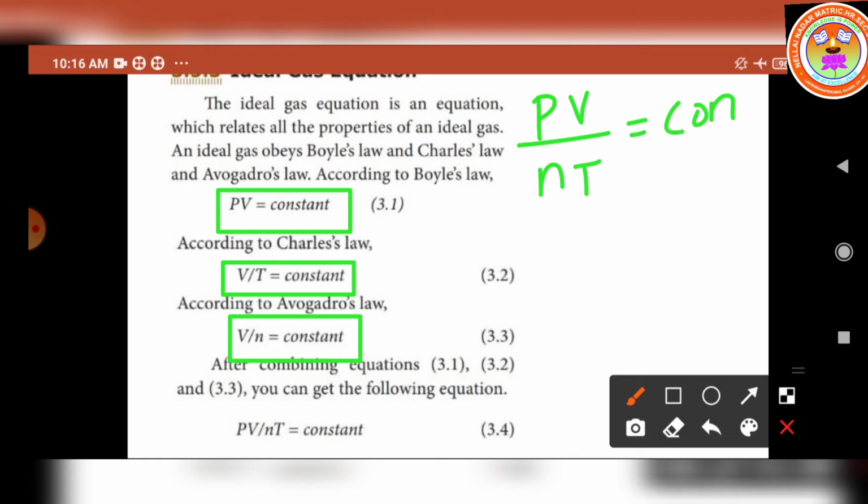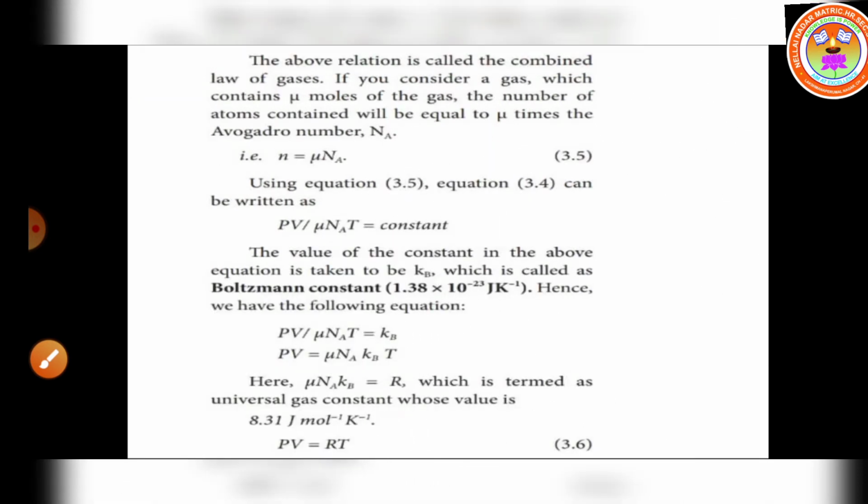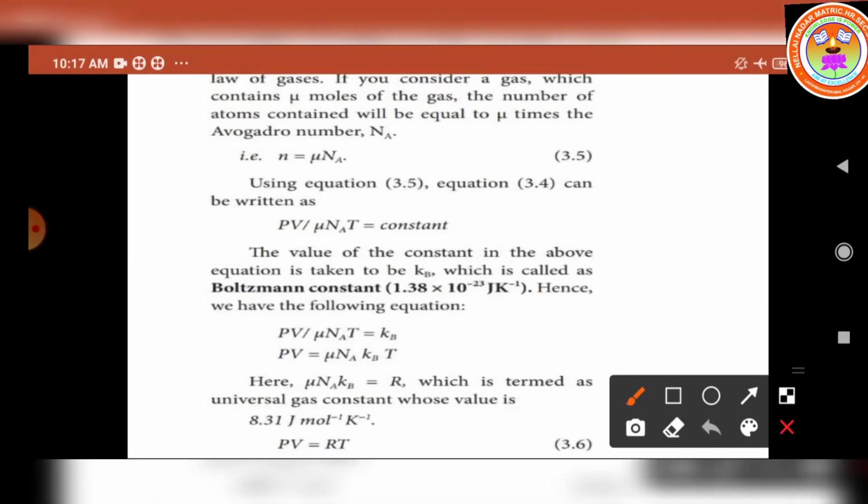So see the equations here: PV is equal to constant, V by T is equal to a constant, V by n is equal to a constant. Combining these three equations, we can obtain PV by nT is equal to constant. Let us consider this as the fourth equation. The above relation is called the combined law of gases.